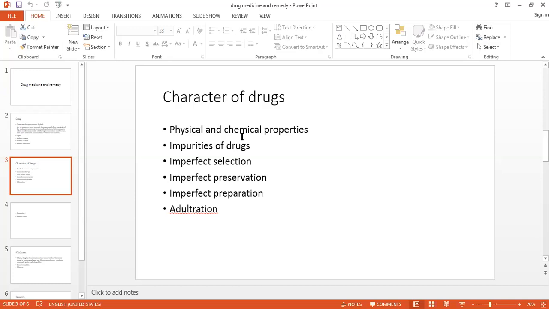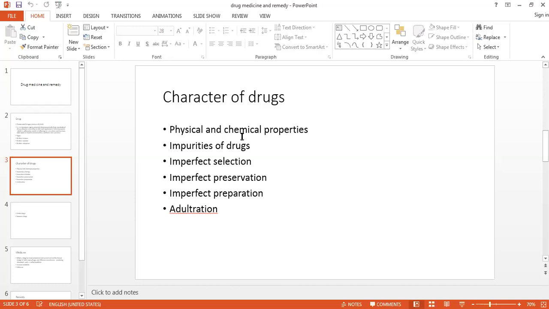Knowledge of the physical character of each drug is acquired by comparing the description of the particular drug with its actual specimen, when particular care should be taken about the character, taste, smell, shape, color, weight, etc. of the drug.